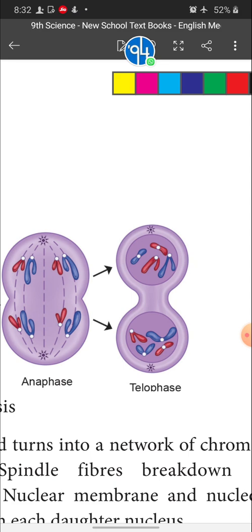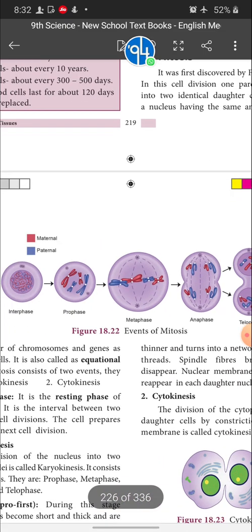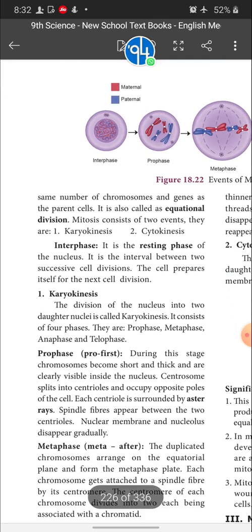In this stage, that's what you have to keep in your mind. Hope you could understand this cell division, children. Regarding this, if you have any doubt, you can text me personally. I'll clarify it. Okay, let's enter into the text, children.